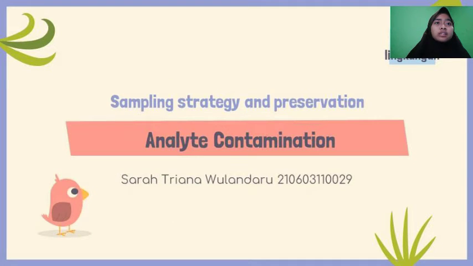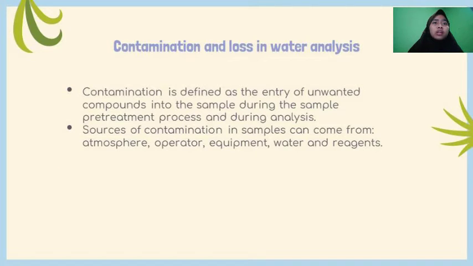Sampling strategy and preservation. Analyze contamination. Contamination and loss in water analysis. Contamination is defined as the entry of unwanted compounds into the sample during sampling.